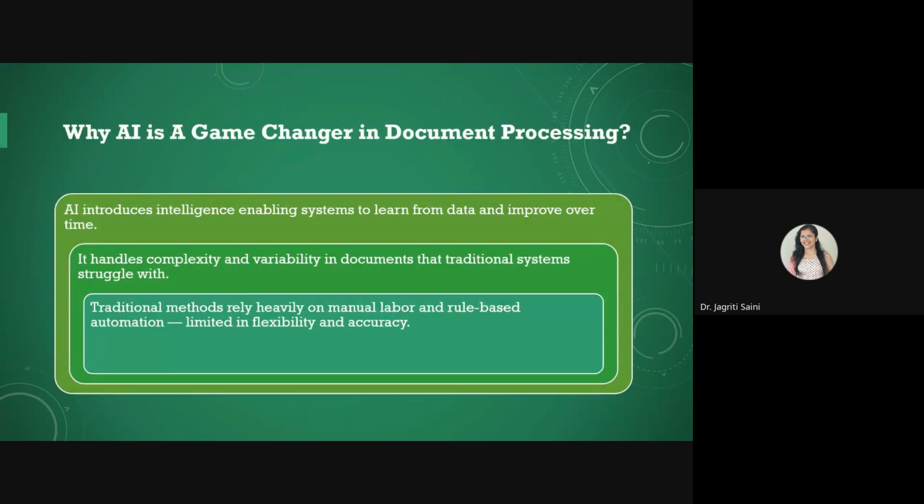So, why can we recommend AI models for this purpose? AI introduces intelligent data extraction and organization abilities. These models are capable enough to handle any kind of variability in the document or complexity, in comparison to the traditional techniques that we have used over the years.